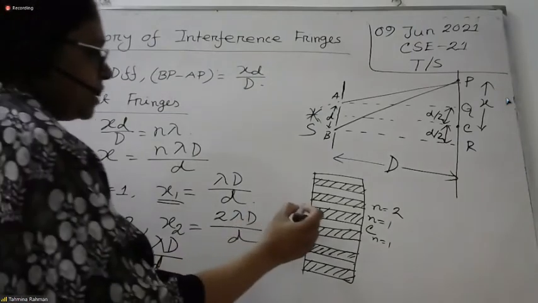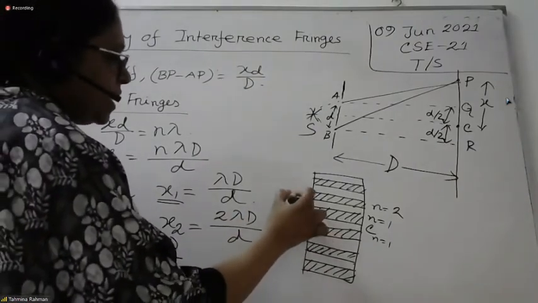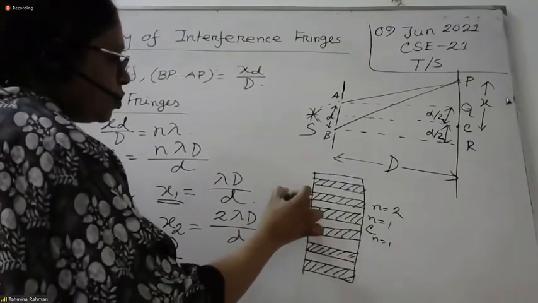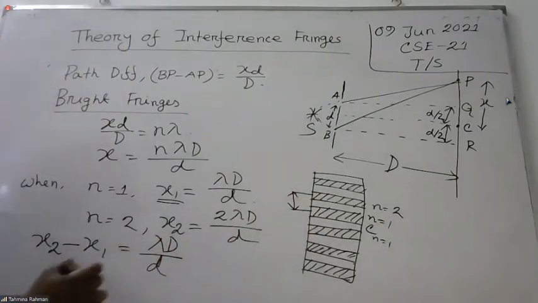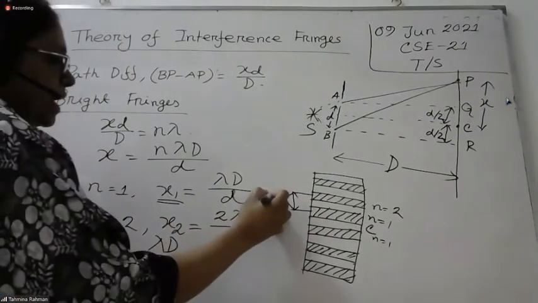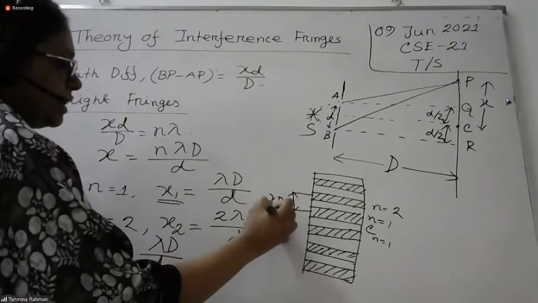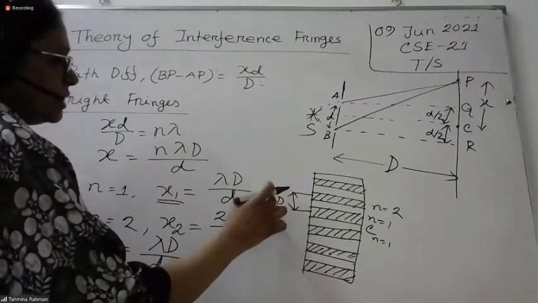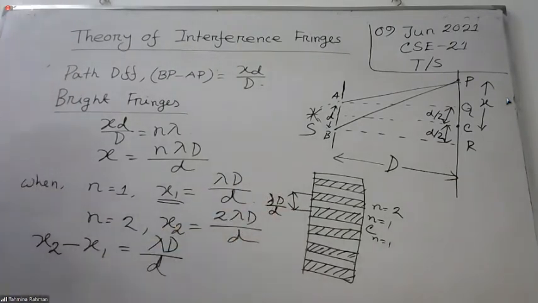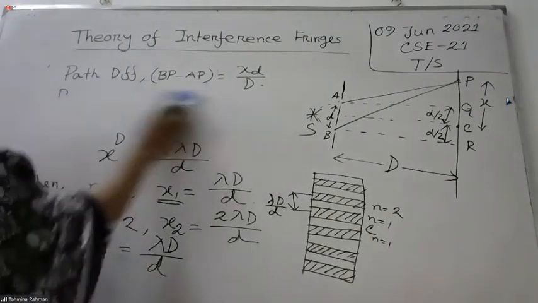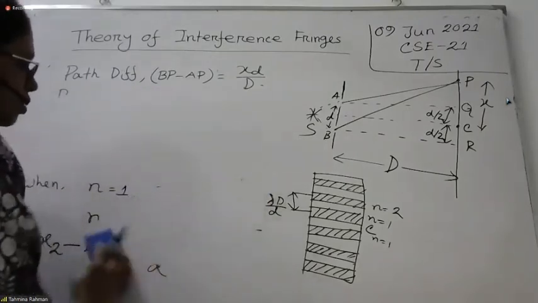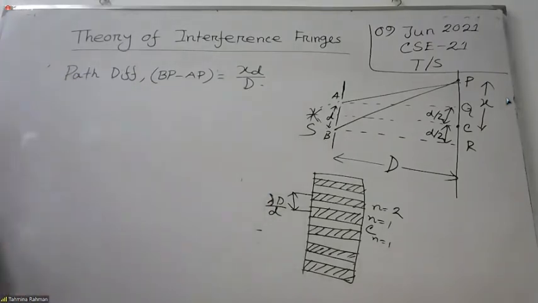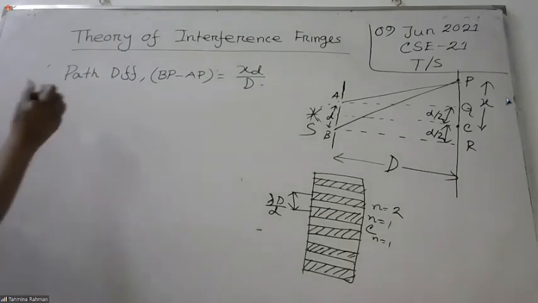That means this portion, taken from the middle, is equal to lambda D by d. Next we have to calculate for the dark fringe.